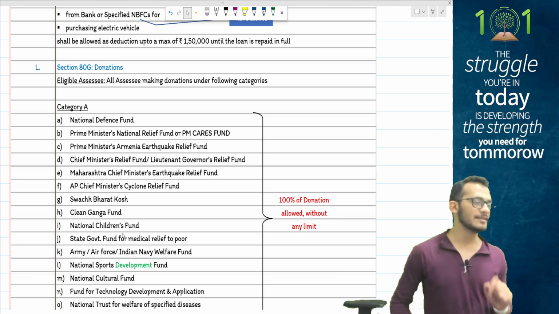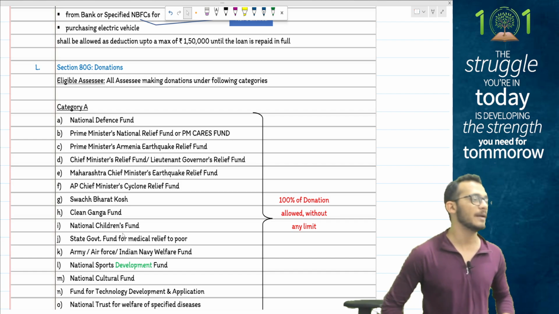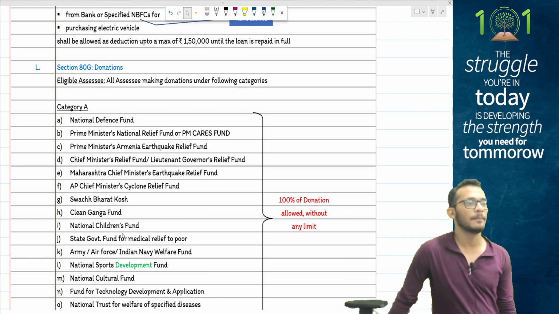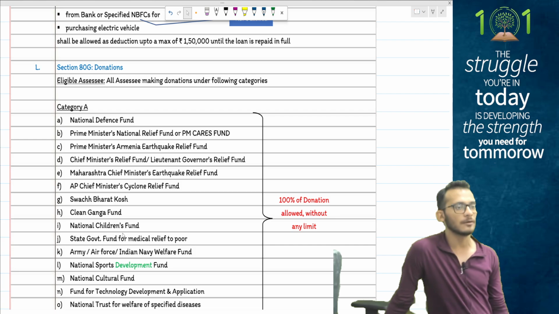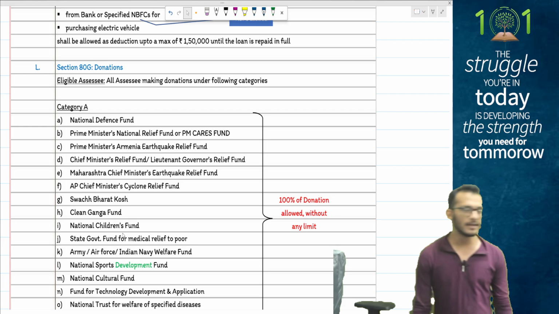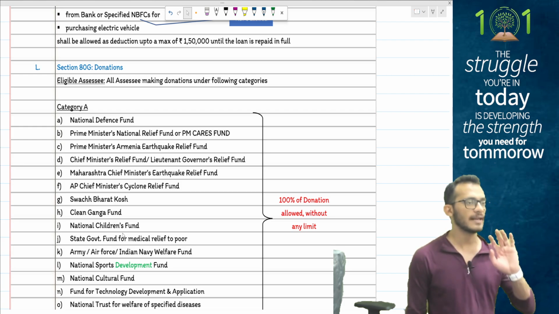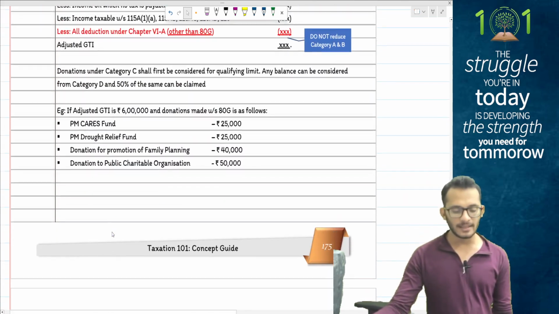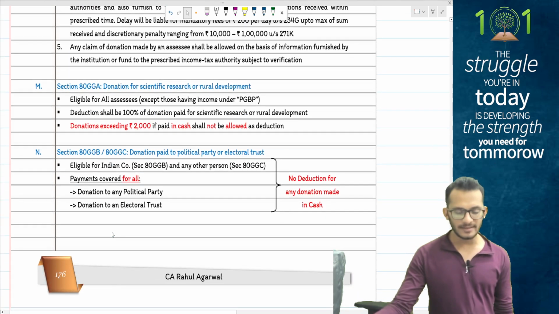For 80G to be satisfied, people, 2 rules are to be followed. You cannot make donations in kind. Second, if you are making donations in monetary terms, it can only be up to 2,000 in cash. Everything else has to be paid by permissible modes. You will get a question in 80G where they will give you donations in cash. Please ignore it.